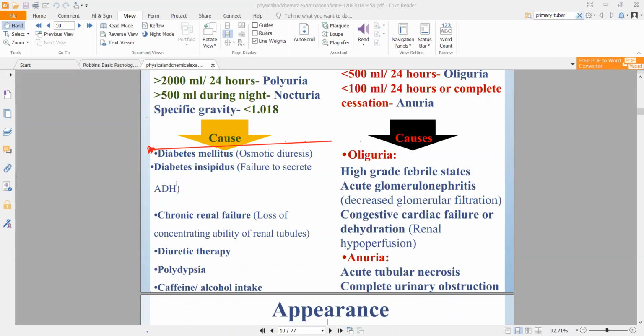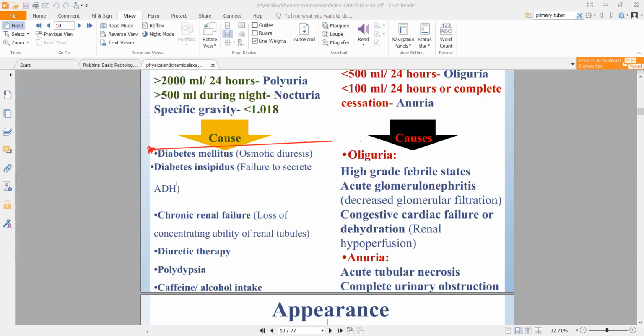If they are urinating more, see, I told you, if blood volume is high, blood pressure will be high. Okay, normally blood volume is supposed to be 4 to 5 liters. If it is going over 4 to 5 liters, generally blood pressure will increase. So one method of decreasing blood pressure is decreasing the volume of blood. Okay, not below normal, but decreasing a little bit. So in this condition, you can give a diuretic drug.